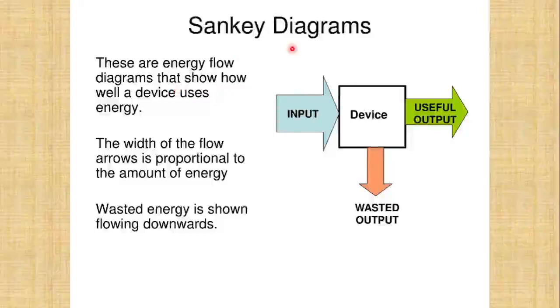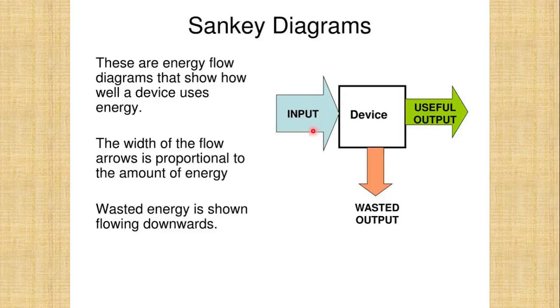What is a Sankey diagram? Sankey diagrams are the energy flow diagrams that show how well a device uses the energy. A device uses energy and it converts into the other form of energy as it does the work. The arrows are used. The width of the arrow is proportional to the amount of energy.